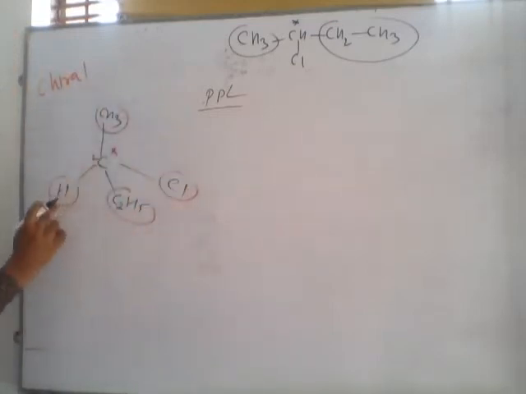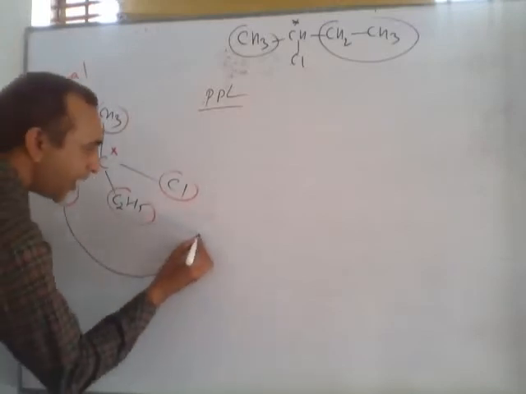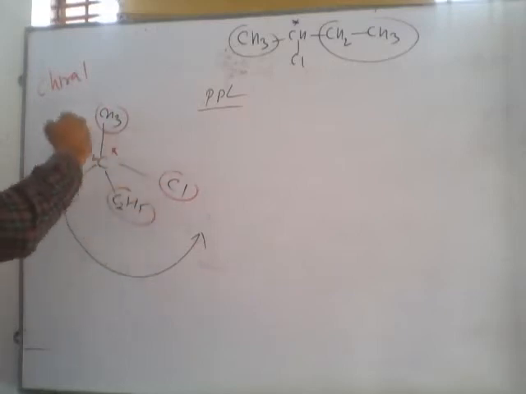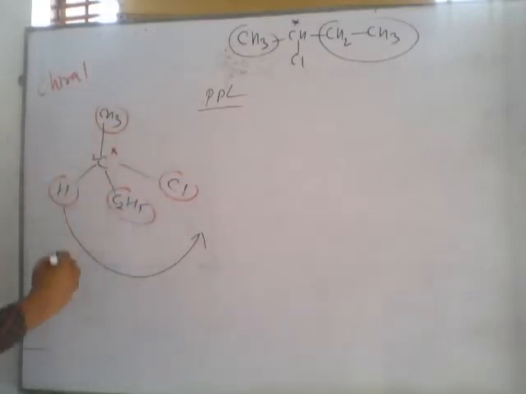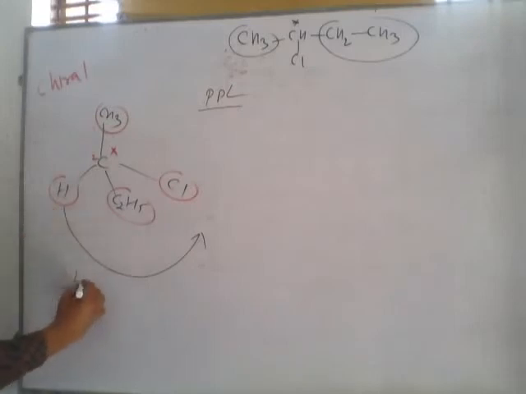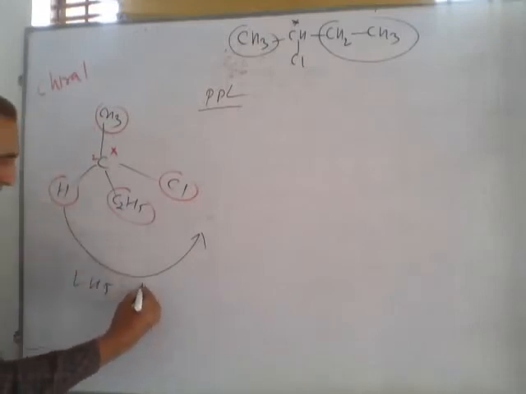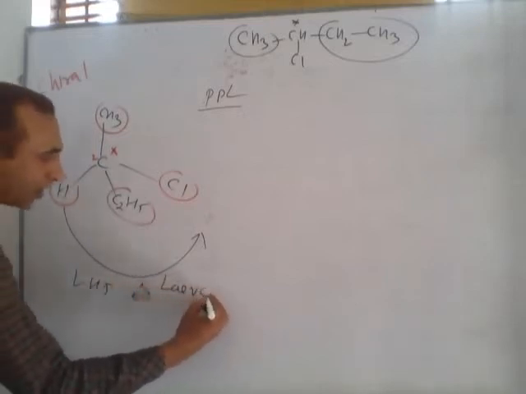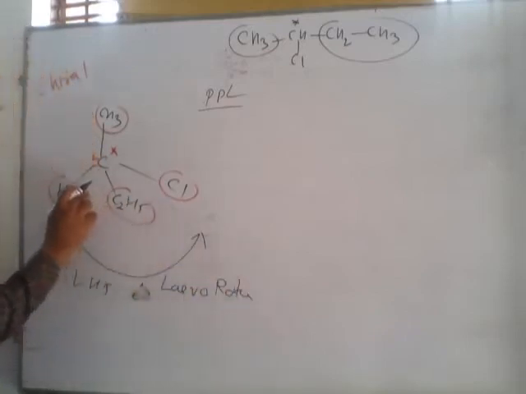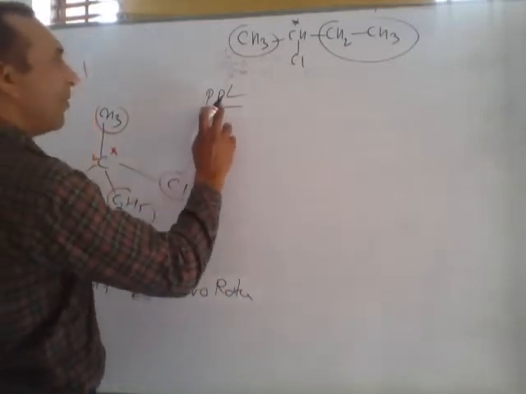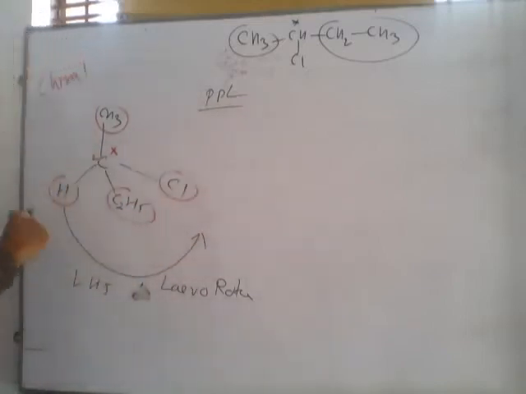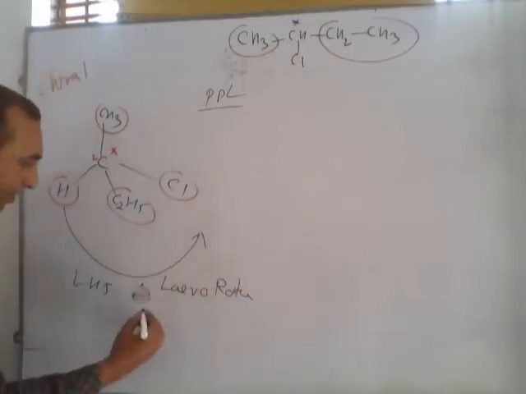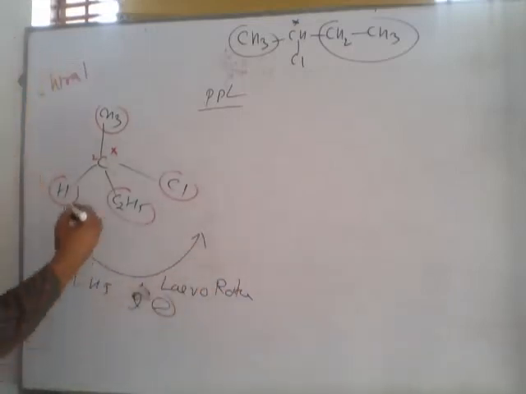Out of these 4, the smallest is hydrogen. We draw an arrow starting from hydrogen. And can you guess the rotation, the direction of this arrow? This is anti-clockwise. So anti-clockwise means left hand side. This direction is called L. L is represented by LAEVO. Laevo rotatory means this compound rotates the direction of plane polarized light toward the left hand side. In Greek we say this is a laevo rotatory compound, represented by L, otherwise minus.